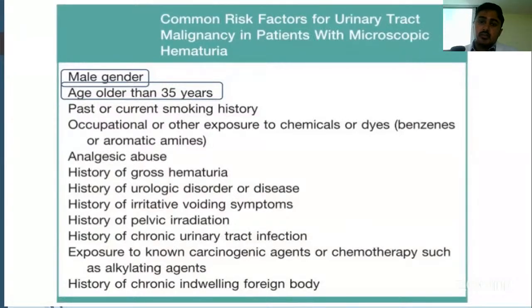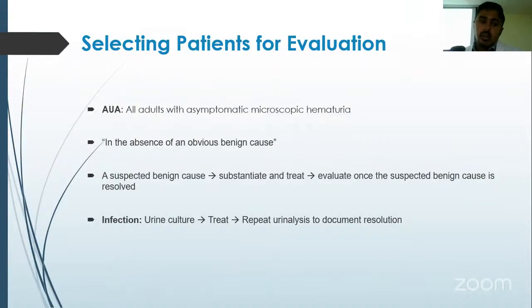Some risk factors in patients with microscopic hematuria that may suggest malignancy are male gender, age more than 35 years, history of smoking, some occupational exposure to chemicals, some pelvic irradiation history, or chronic UTI history. How do you select the patient of microscopic hematuria for evaluation? AUA says that any patient with asymptomatic microscopic hematuria should undergo a thorough evaluation. Although you should always weigh in the cost, harm, and benefits, and thus many guidelines propagate that in the absence of an obvious benign cause, you need to go ahead with a thorough evaluation, otherwise, it can be avoided.